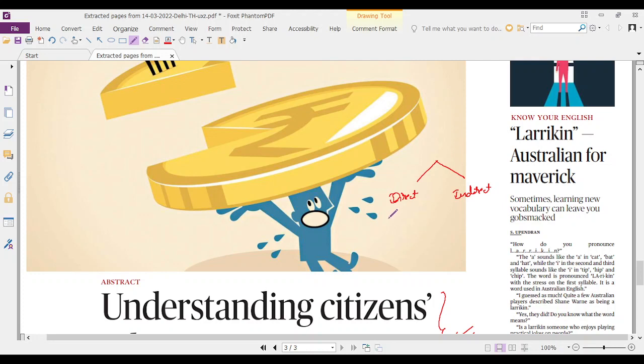What are direct taxes? Direct taxes are those taxes on which the tax incidence and impact is on the same individual or entity. Let's understand this. The situation when the tax arises, that is the incidence, and the impact, who pays the tax, is both the same person in case of direct tax.